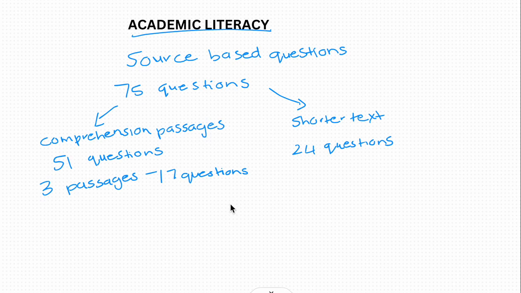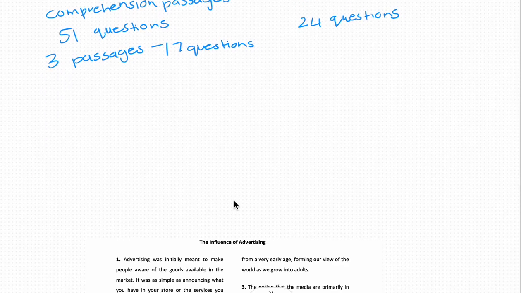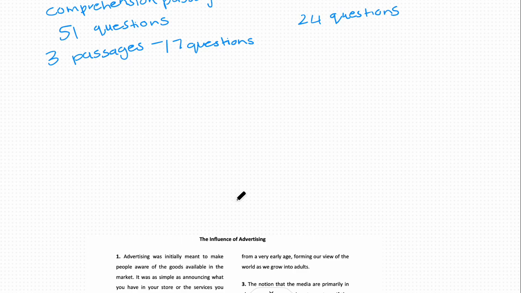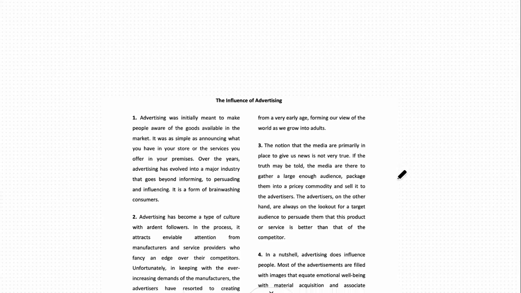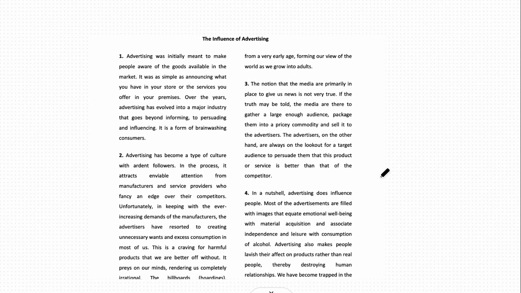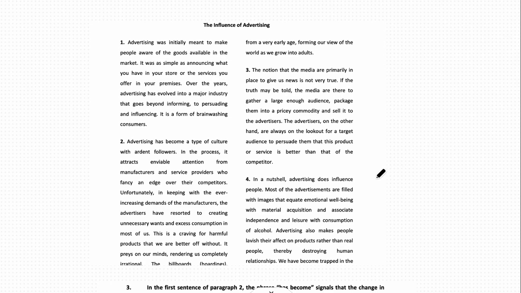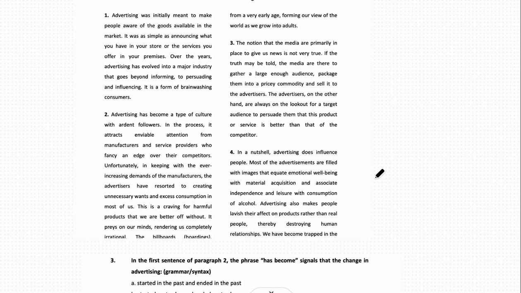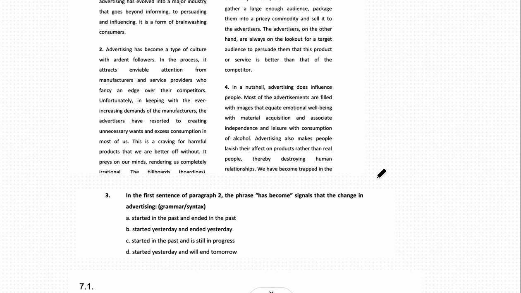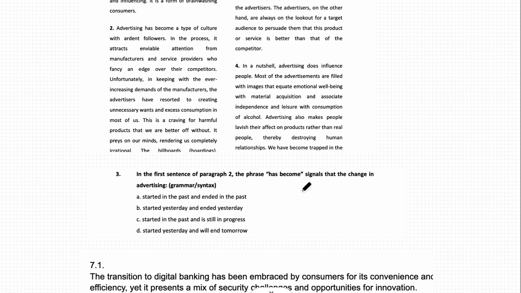I thought it would be helpful to have a look at what the comprehension and shorter questions look like. So this is an example of a comprehension passage. Very simply, you will receive a couple of paragraphs. This one is titled "The Influence of Advertising." Underneath it, you will then have questions, and as you can see, it's asked in the multiple choice format. So there are 4 possible answers.